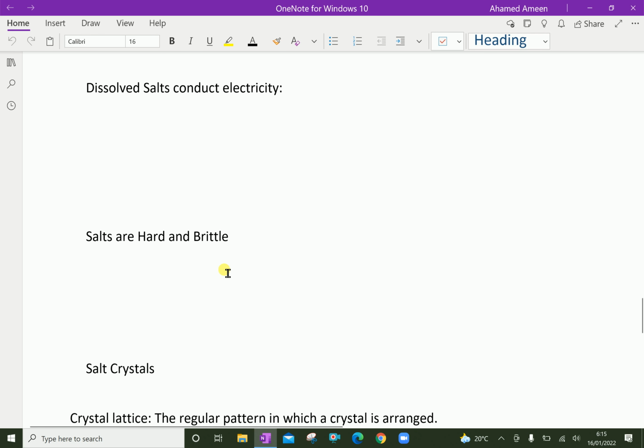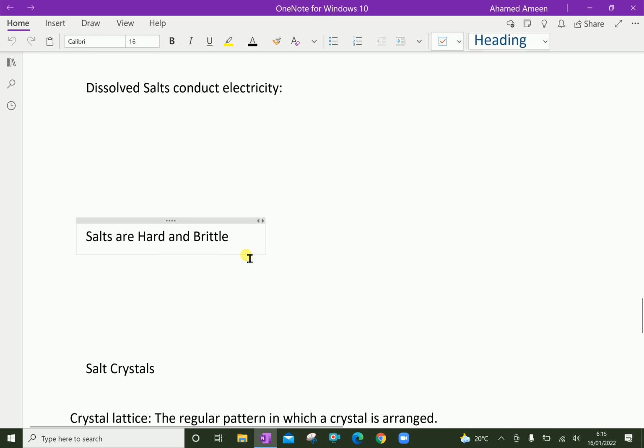Next, salts are hard and brittle. Like most other ionic compounds, table salt is fairly hard and brittle. Hard means that the crystal is able to resist a large force applied to it.